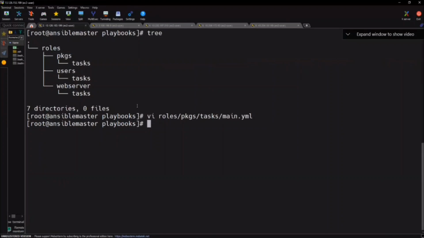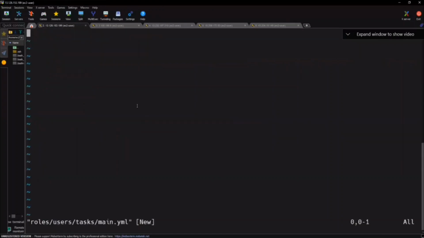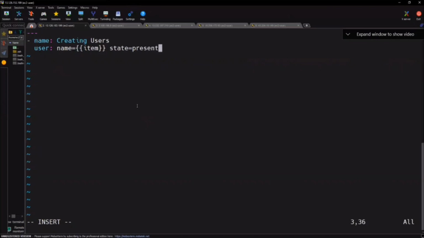Okay, let's go and create users. What's the command? vi roles users tasks main.yml. Here also: three dashes, then name: creating users. And here user. Here also I'll go with the loops concept. What here? Item, state is equal to present. Okay, I use the loop.